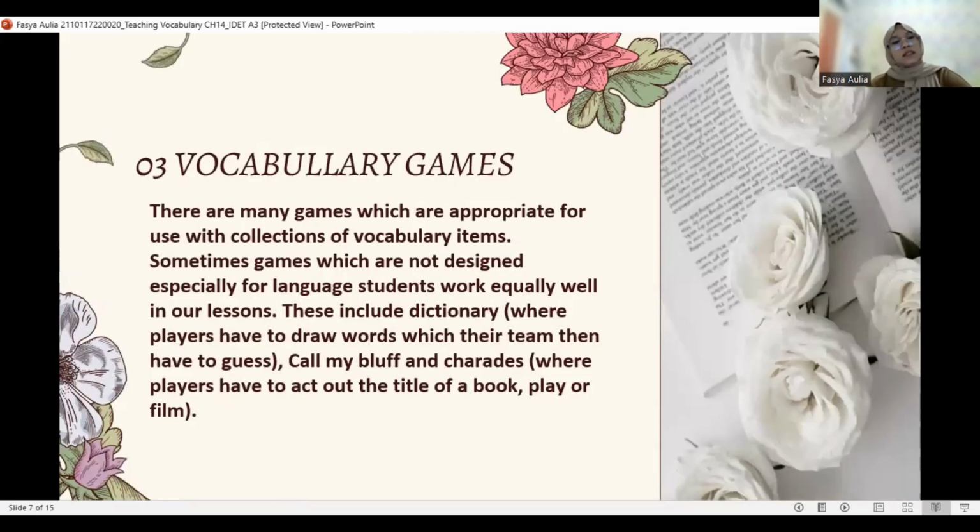And the next is vocabulary games. There are many games which are appropriate for use with collections of vocabulary items. Sometimes games which are not designed especially for language students work equally well in our lessons. These include Dictionary, where players have to draw words which their team then has to guess, Call My Bluff, and Charades, where players have to act out the title of a book, play, or film.